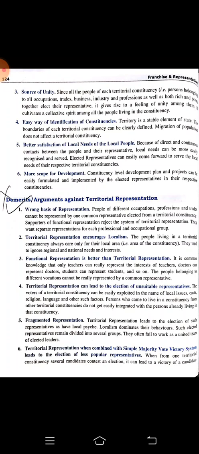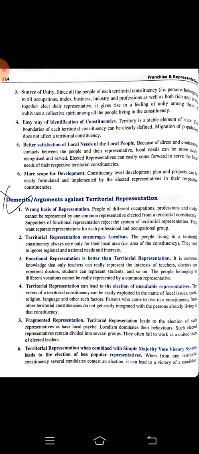Territorial representation can lead to the election of unsuitable representatives. Fragmented representation. Fragmented means it is breaking the unity of the country. Territorial representation, when combined with the simple majority vote victory system, leads to the election of less popular representatives. We will come to this point, what is the meaning of the simple majority vote victory system. We will study about it today itself.